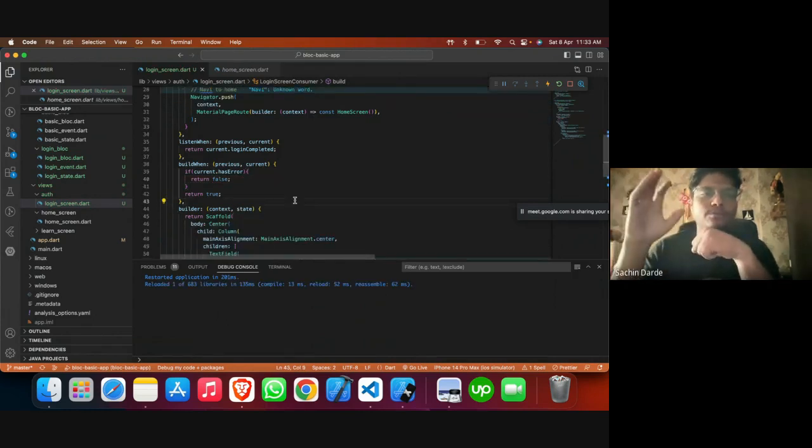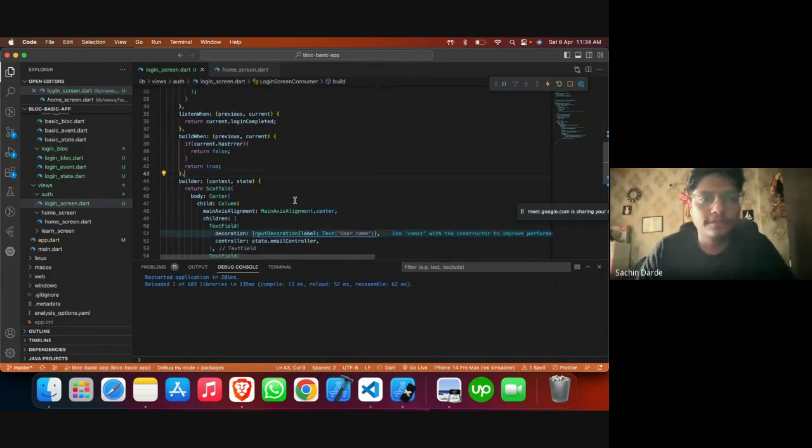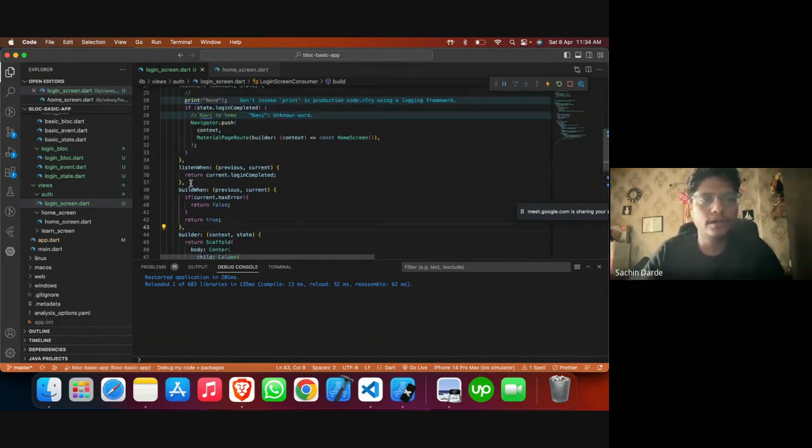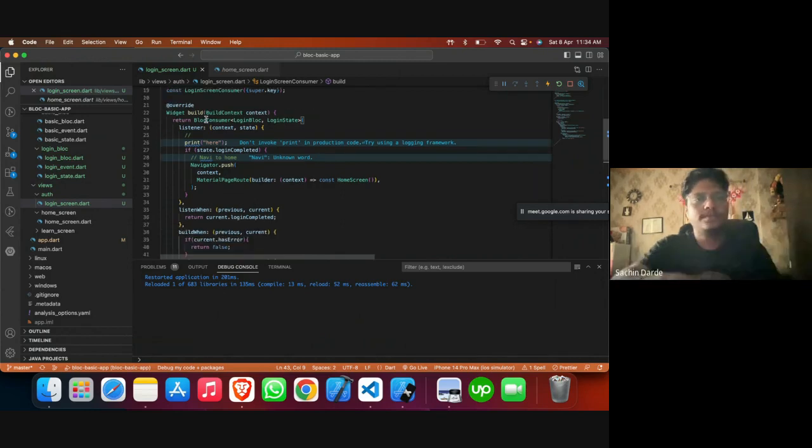There could be a case where you want to show a toast, then you can show it from the bloc side as well, right? So in that case, you don't have to rebuild the entire build. That saves resources in a way. So this is how listenWhen and buildWhen come in. You can break it down in the comments or you can ask me how it works. I'll definitely answer it. I want to make sure that we also cover the advanced part of Bloc, so I'm going to stop on these basics and we'll move to the next one. I hope this makes sense to everyone, and let's jump to the next part.